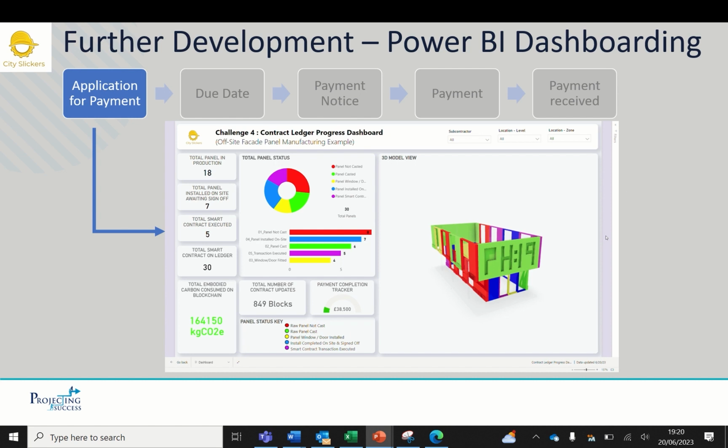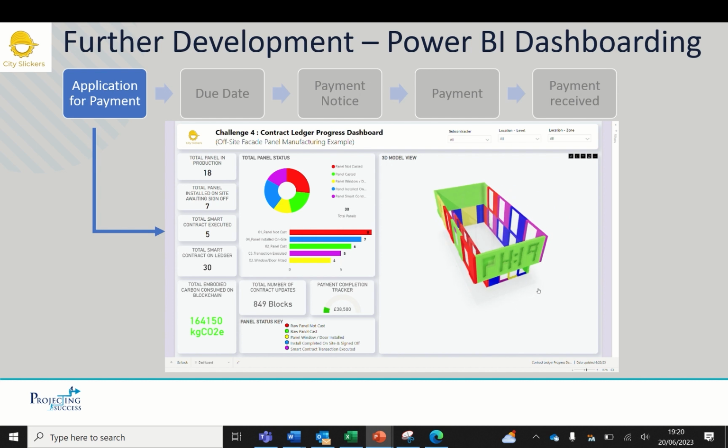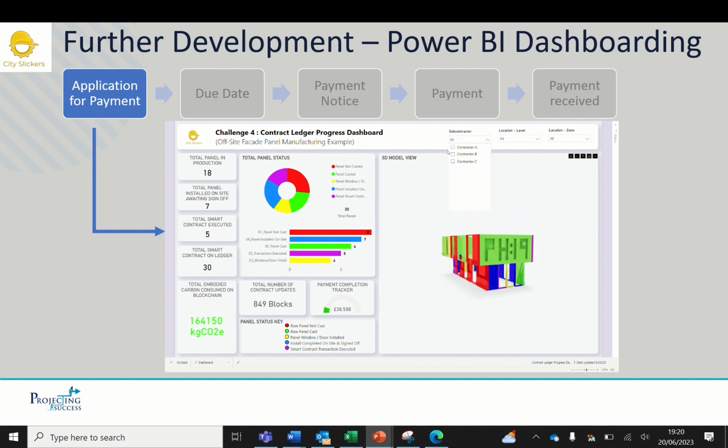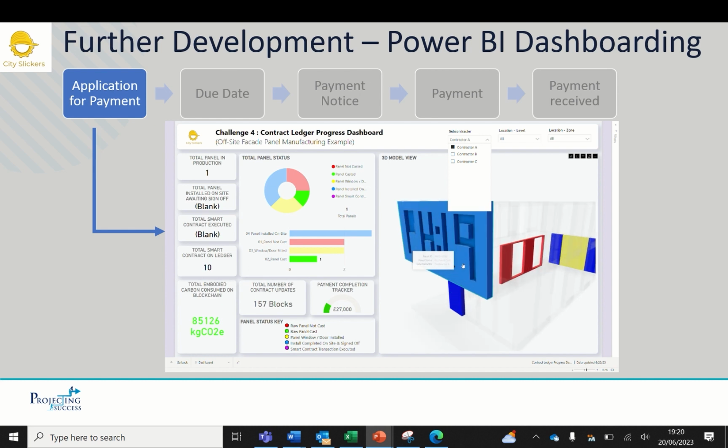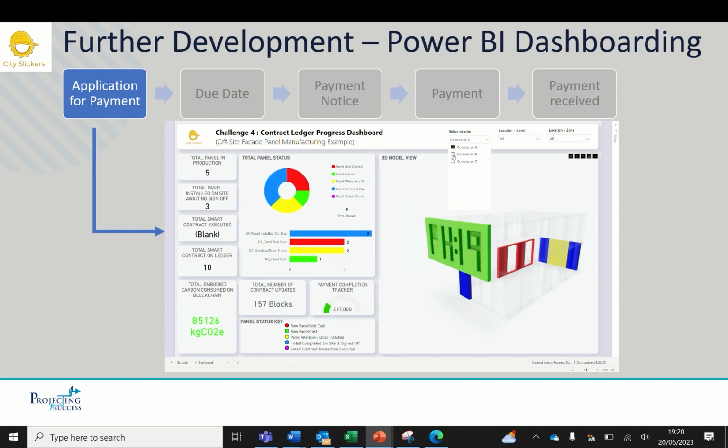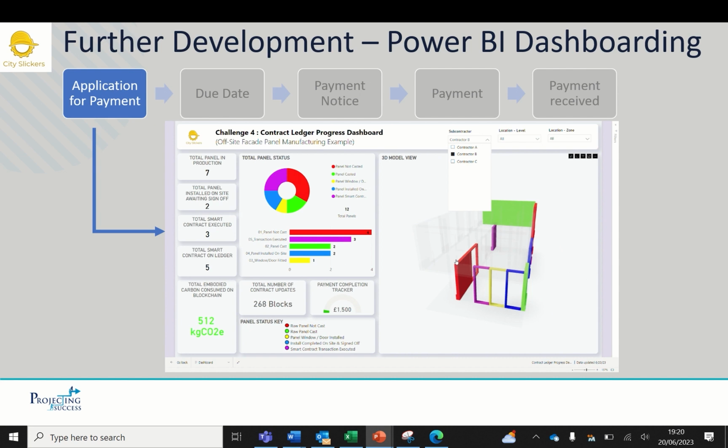We've also looked at a few add-ons for further development. So the blockchain could be linked to a Power BI model to show progress on site and provide an interface with the blockchain. Using the quality assurance process of a construction project, the workflow of forms, snags, and final sign-offs can be aligned with the production process of a building element, connecting the data from the digital field to the blockchain and vice versa. As building elements are constructed and installed, a QR code is linked to that asset for the QA workforce.